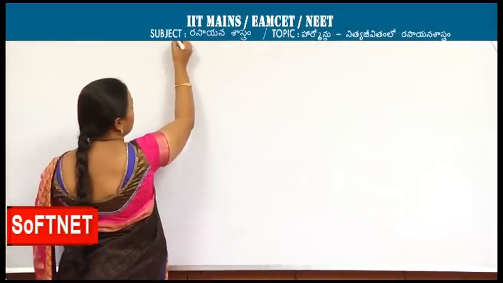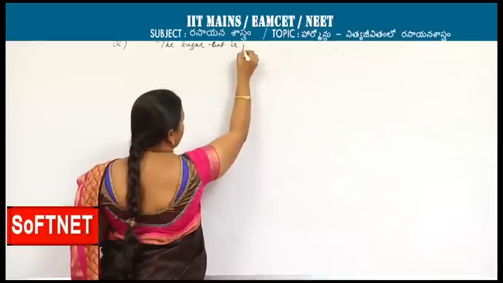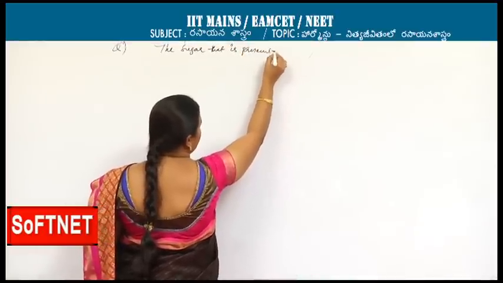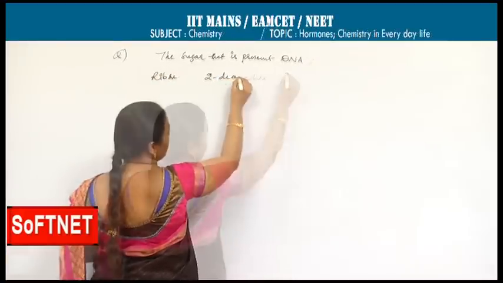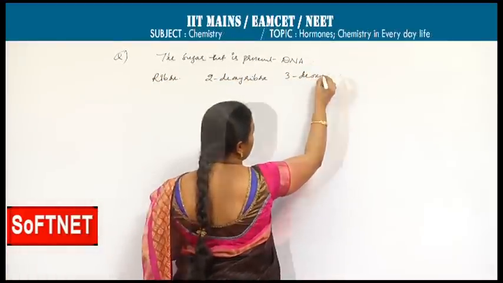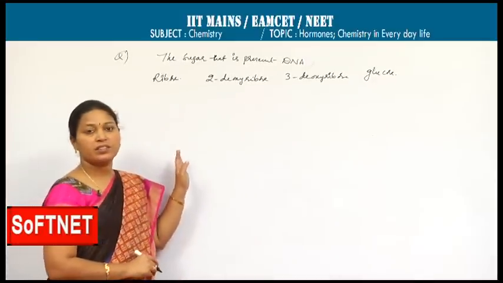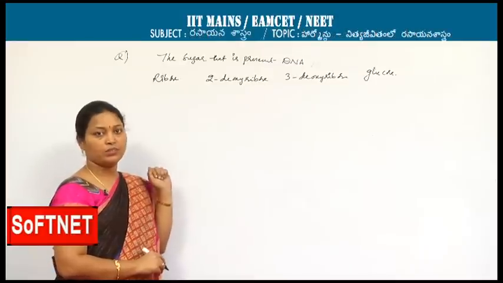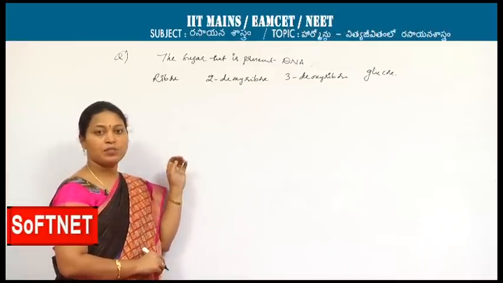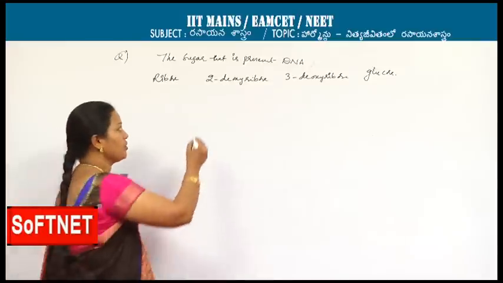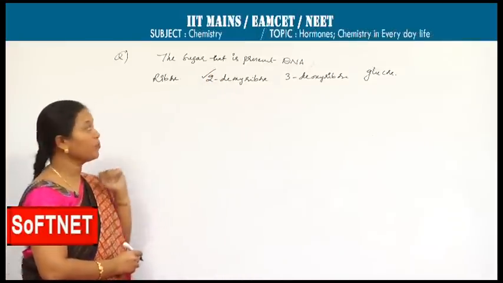The sugar that is present in DNA: ribose, 2-deoxyribose, 3-deoxyribose, glucose. No doubt the sugar present in DNA is a pentose sugar. The difference between ribose and deoxyribose is the absence of the OH group at the second carbon. This 2-deoxyribose is present in DNA.